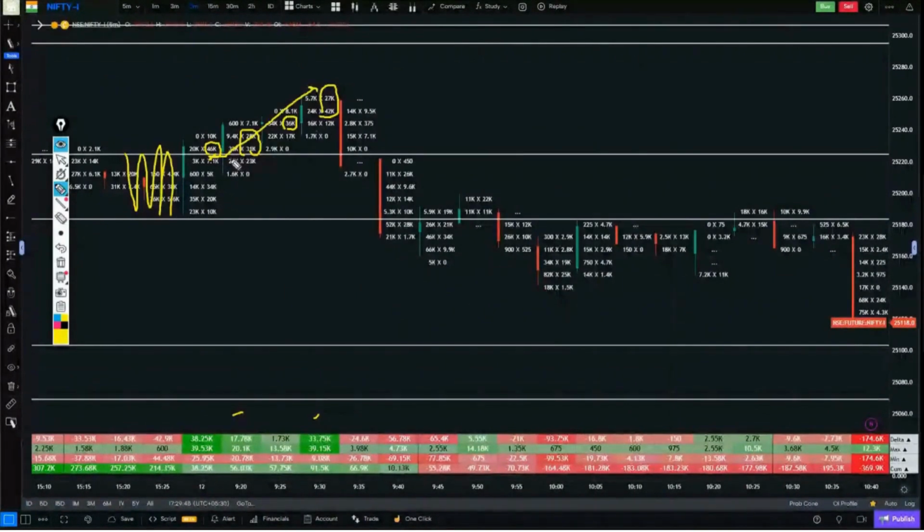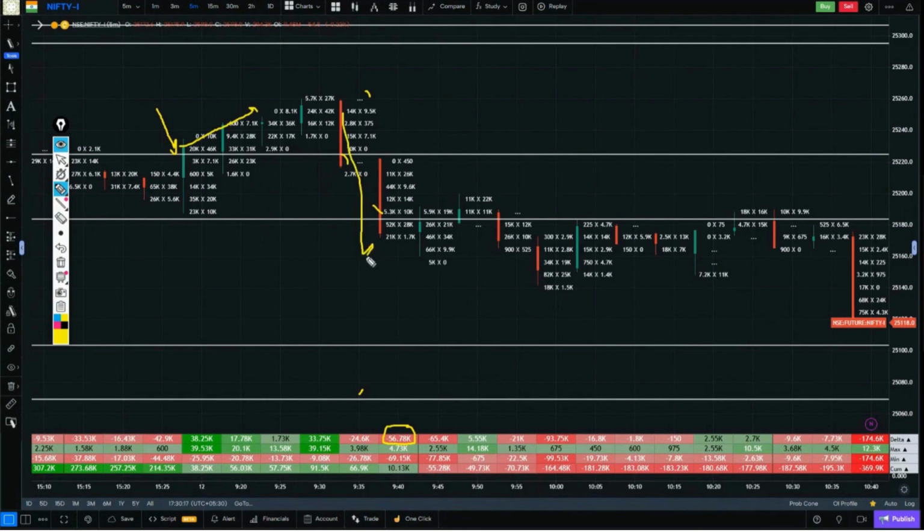Now, where will the weight be for the pullback? Here, right, where the maximum number of buyers came in. On the pullback, a red candle was formed. Back-to-back red candles were formed, and this entire VPOC zone was broken. That means on the pullback, there was no hold at all. But did we see any selling in this downside movement? Look at this. Inside this candle, there was less selling, a delta of 24, but here we saw quite a bit of selling. That means, for a moment, buyers tried to buy and push the price up, but sellers came in and broke this level.